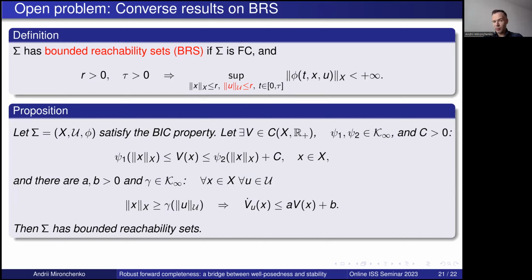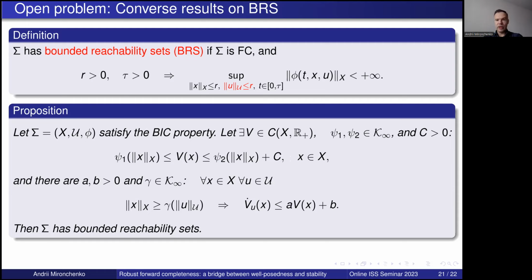What we can show is that if we have an abstract system satisfying the BIC property, and a Lyapunov-like function which satisfies the sandwich bounds, precisely the same as before, and such that we have exponential increase for x large enough, then we have boundedness of reachability sets.